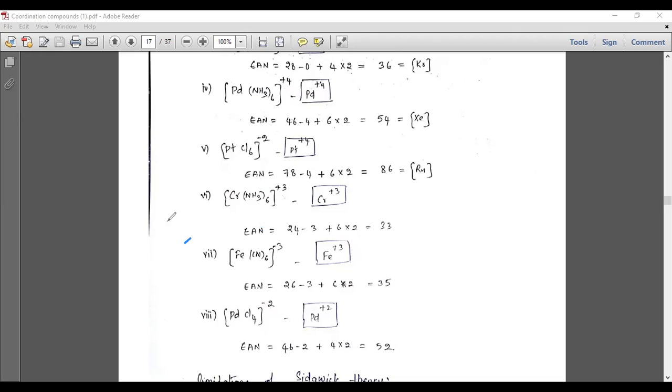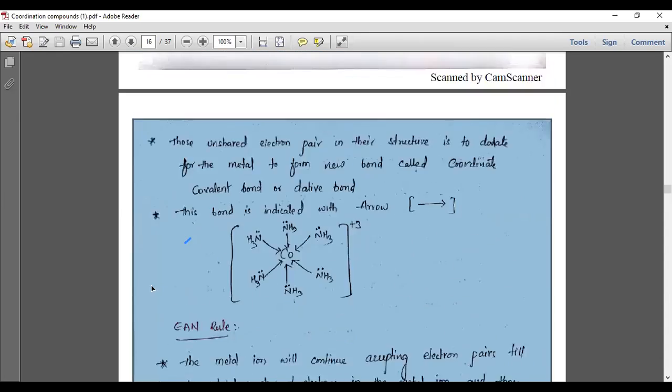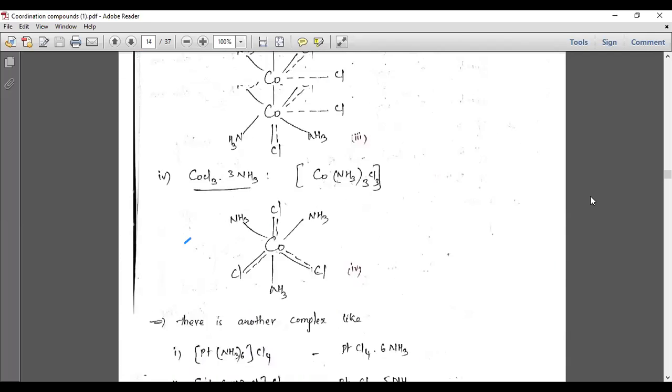So this is the EAN theory. This is the EAN rule. That is the EAN rule. So you must remember this rule. So first after this, I already told you that this is Werner's theory.